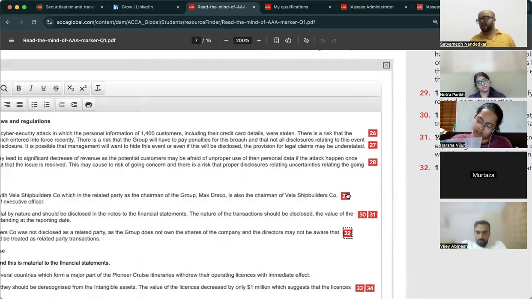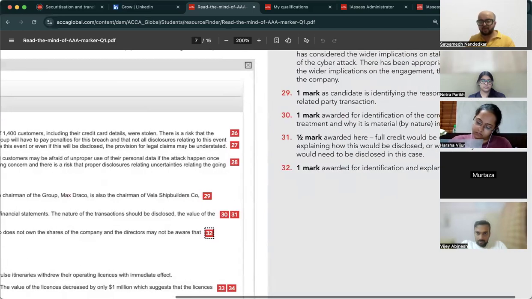Point 30, 31 में क्या किया है? The person described what IAS 24 tells you. He did not correlate that with facts of the case. So correlation with facts of the case will fetch you full credit. And 1 mark for identification and explanation of risk. ठीक है.